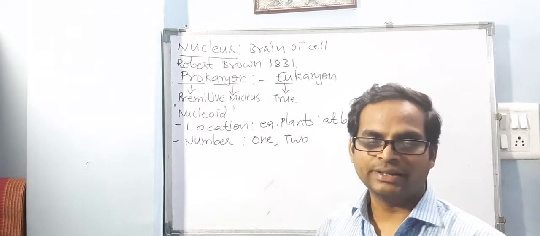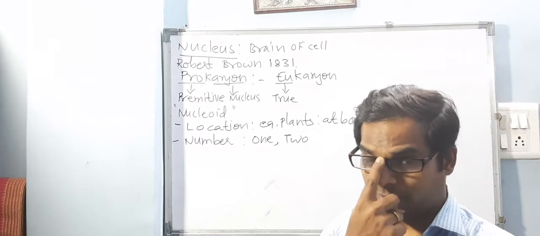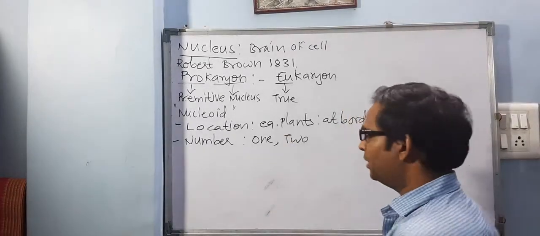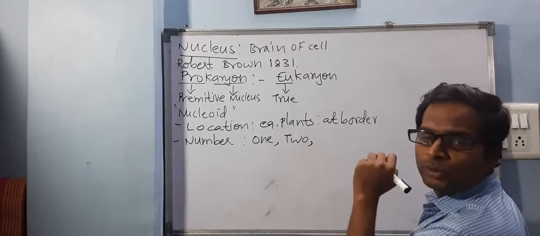So paramecium has two nuclei, star-shaped nuclei. One is large in size, called a macronucleus. One is small in size, called a micronucleus. So they are the types. Then there are some cells which have more than two nuclei also.